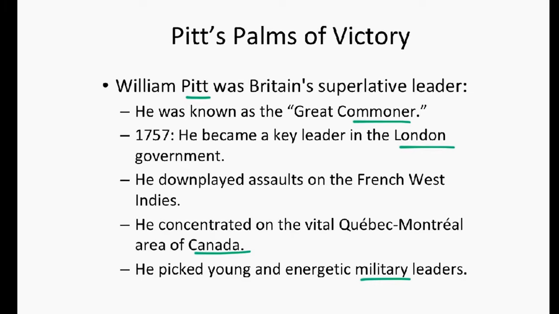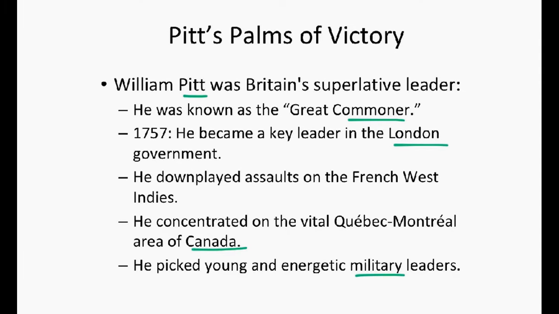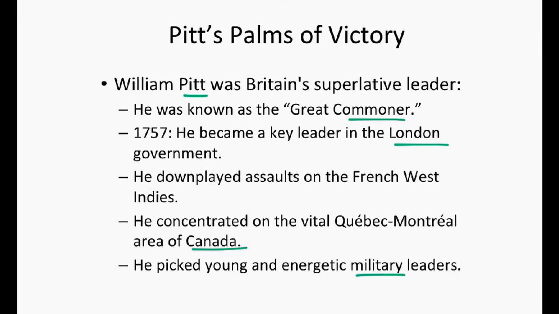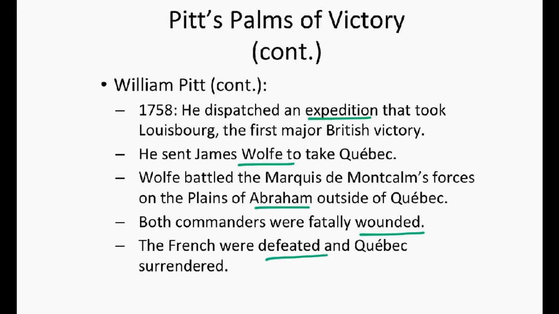William Pitt was Britain's superlative leader. He was known as the Great Commoner, and in 1757 he became a key leader in the London government. He downplayed the assaults on the French West Indies, and he concentrated on the vital Quebec-Montreal area of Canada, and he picked young and energetic military leaders.